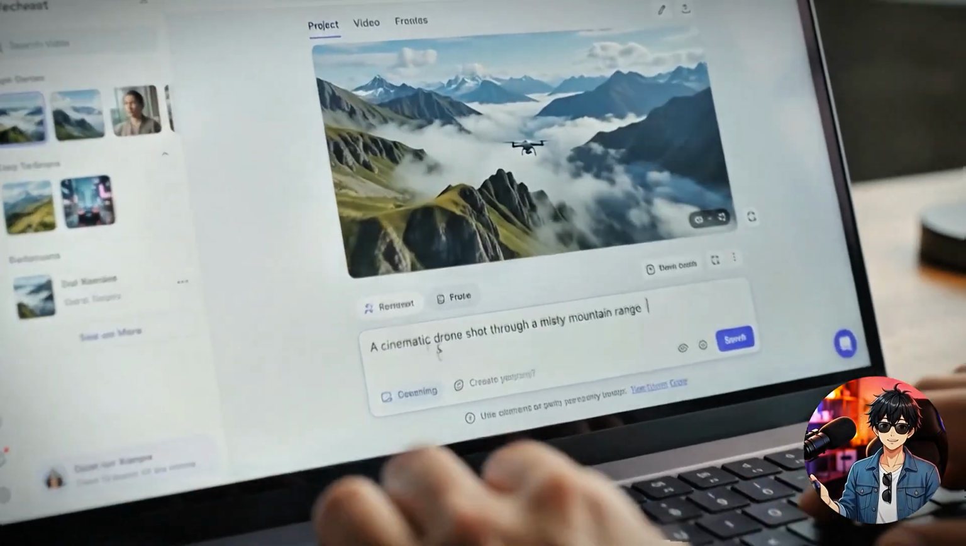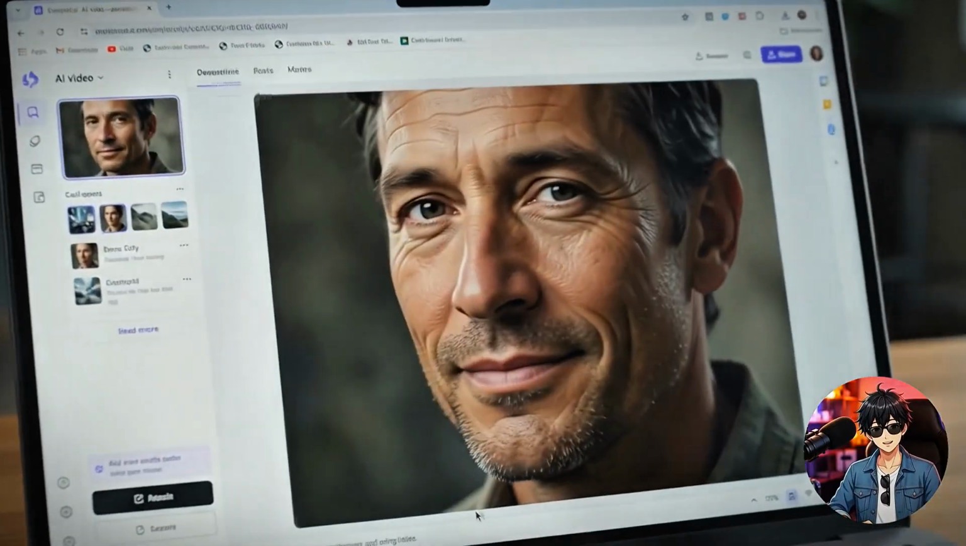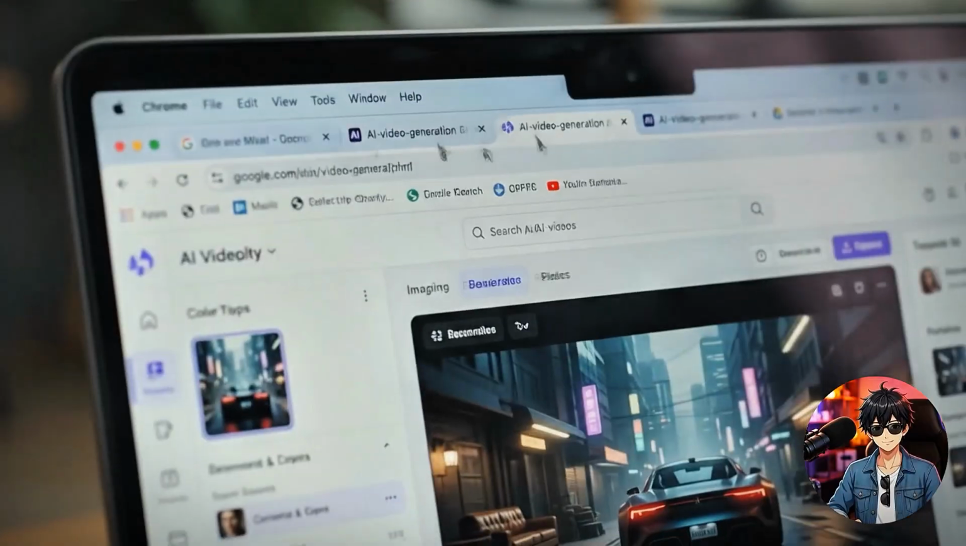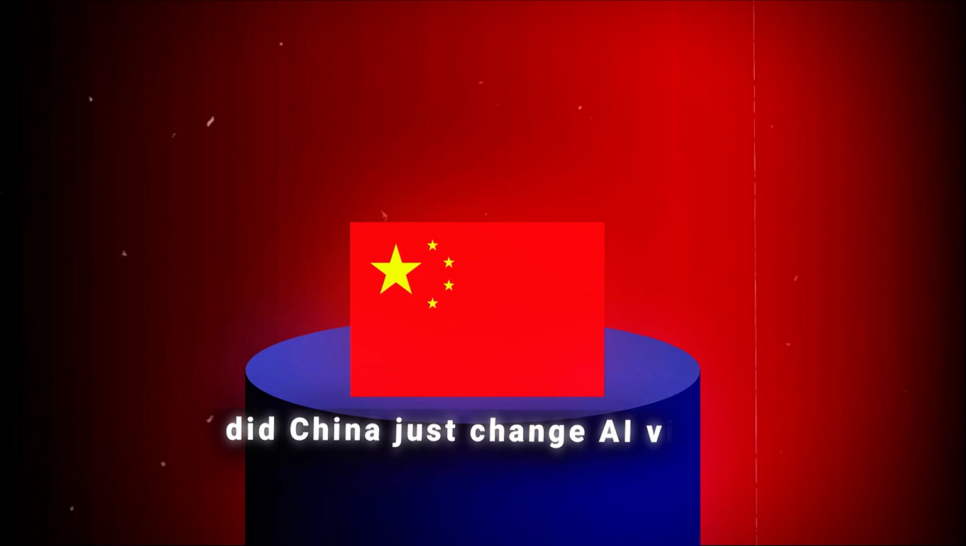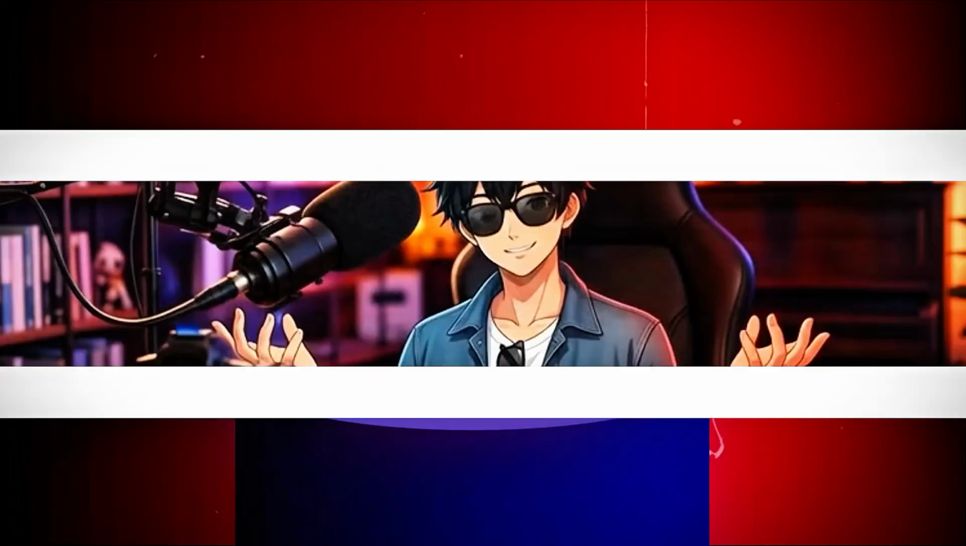Every clip you just saw came out of a text prompt or a single photo. No cameras, no actors, no sets. And the tools that made them are open in a browser tab right now, free to try. So here's the question. Did China just change AI video generation forever? I'm not answering that yet.